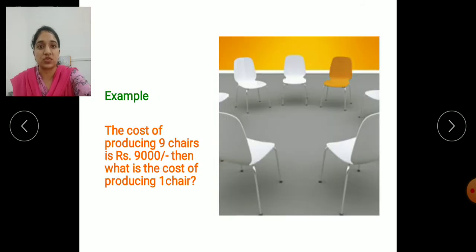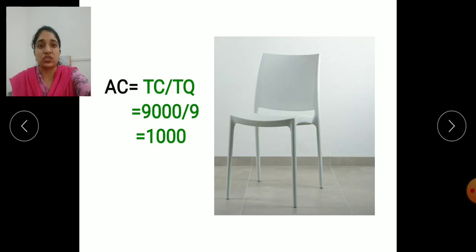So how many chairs were there here? If you see, that is 9 chairs. So 9 chairs means that is the total quantity. As I told you, AC is equals to TC divided by TQ. So the TC is 9,000 and the TQ is 9. Total quantity is 9 chairs. So if you divide both, you get the answer, that is 1,000. So the cost of producing this 1 chair will be 1,000 rupees. So this is the case of the average cost.